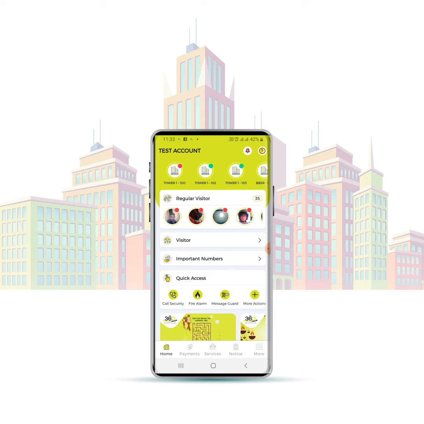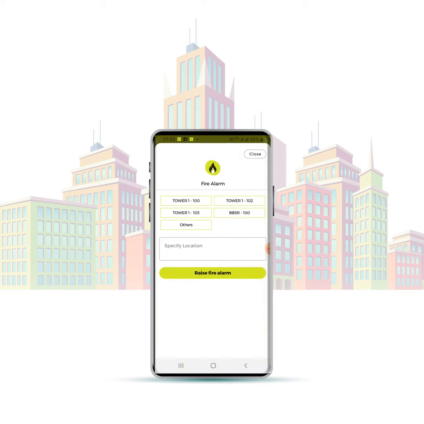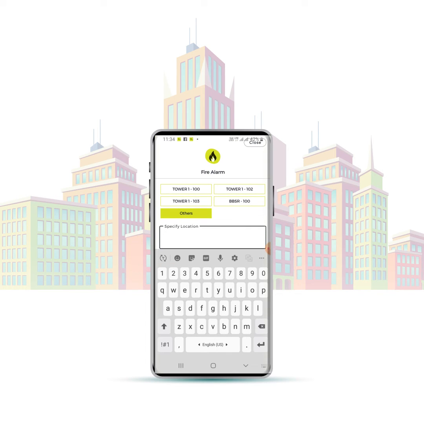Tap on the fire alarm option from this section. The fire alarm page will open. Then you have to choose your location or others. If you choose others, then you have to specify the details in the below box.